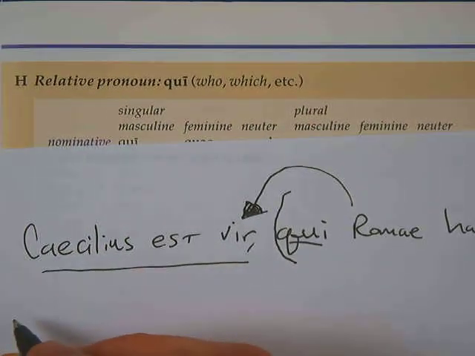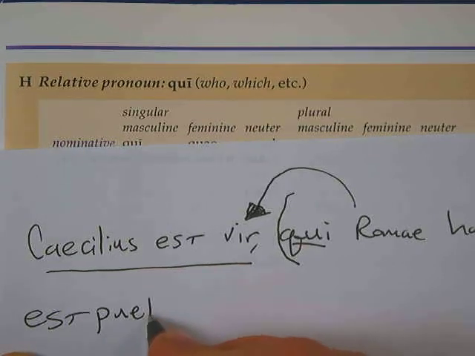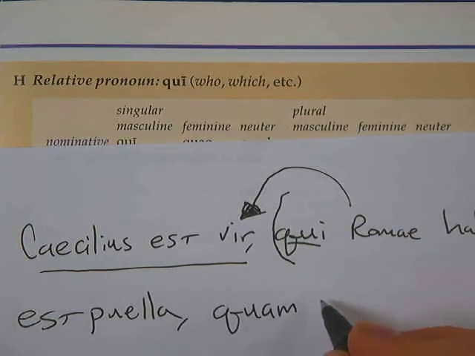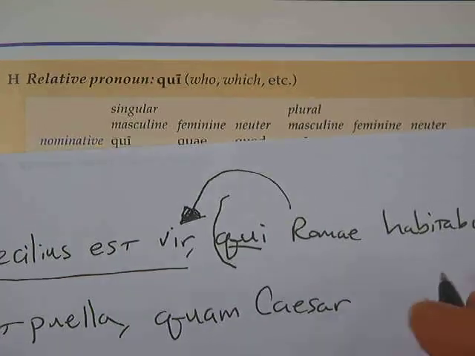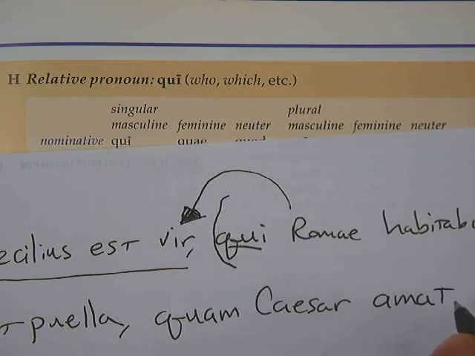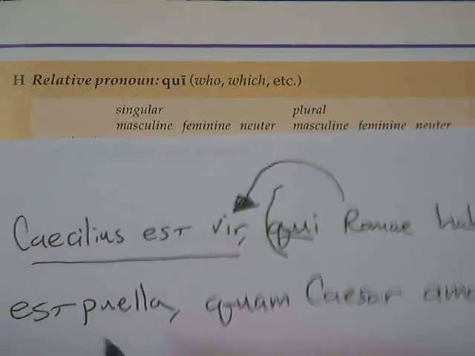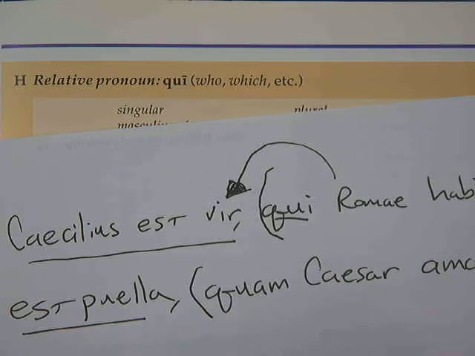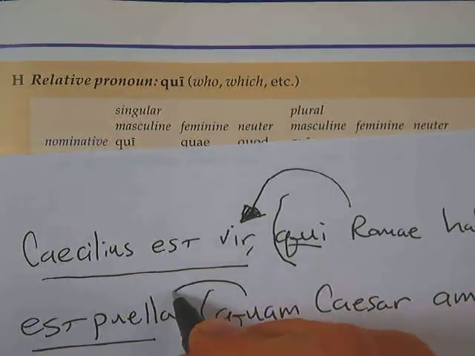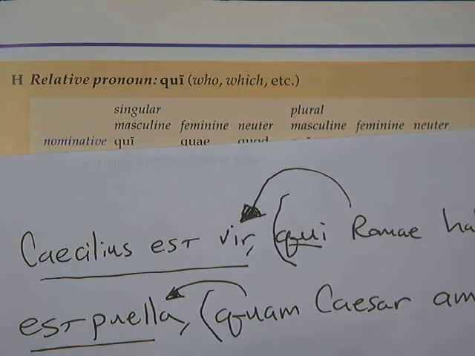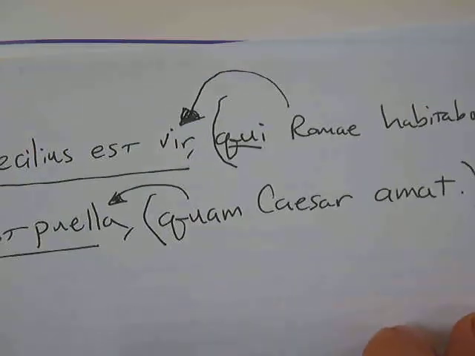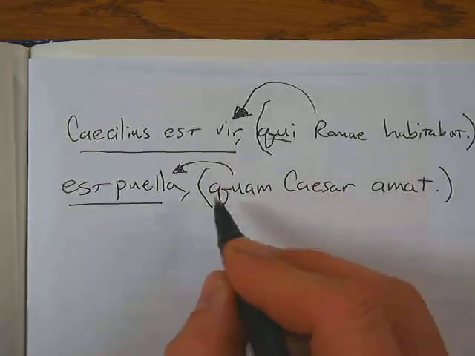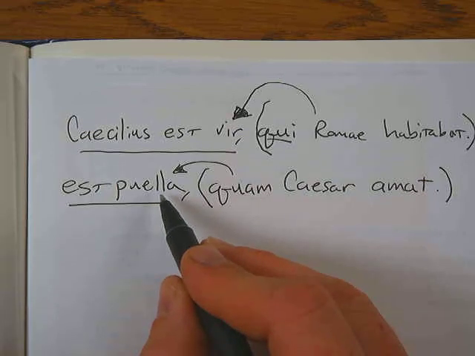Let me show you a couple other examples here. What if you had something like this? Est puella. This is the girl, okay? Quam Caesar amat. Okay? So, this is the girl is the main part of the sentence. You have the main verb in this, and then we have this relative clause that describes the girl. Quam, this is the girl whom Caesar loves. Okay? Sorry, I'll zoom out here a little bit. This is the girl whom Caesar loves.